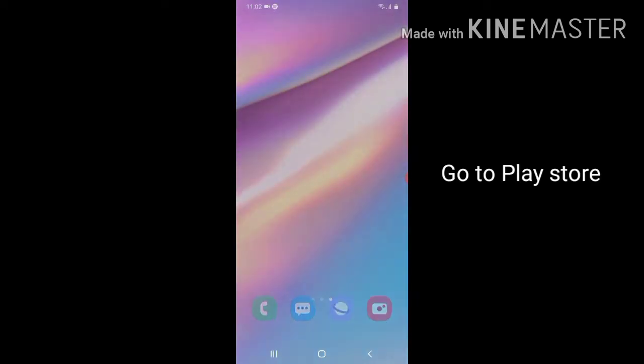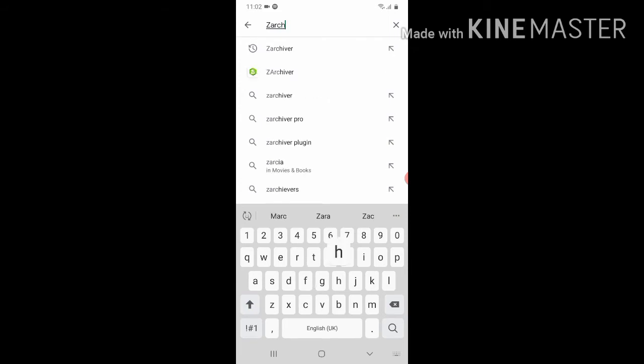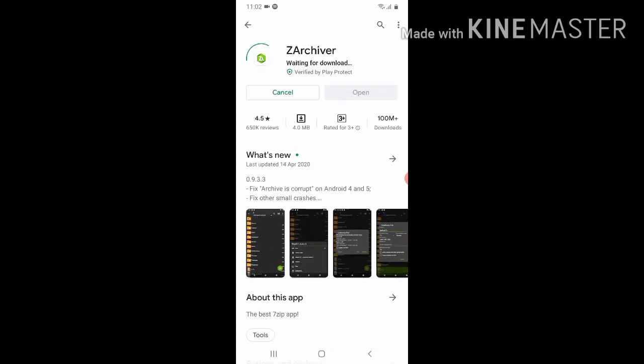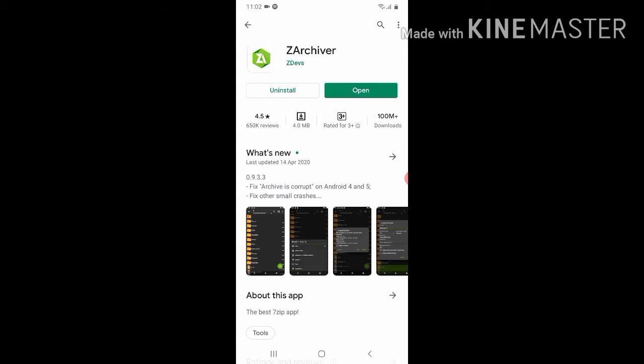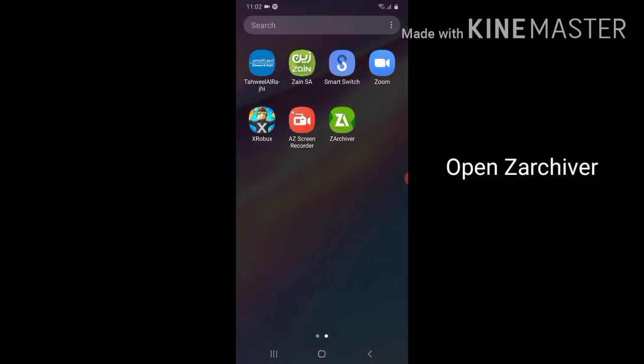And now what you need to do is go onto the Play Store and download Zarchiver. Download Zarchiver, guys. I'll make this fast with fast motion. It's installed. So let me open Zarchiver.